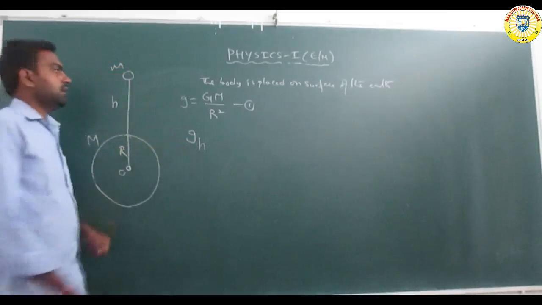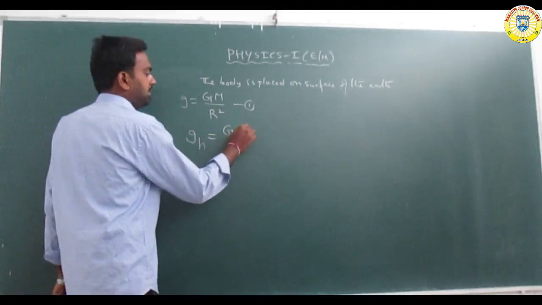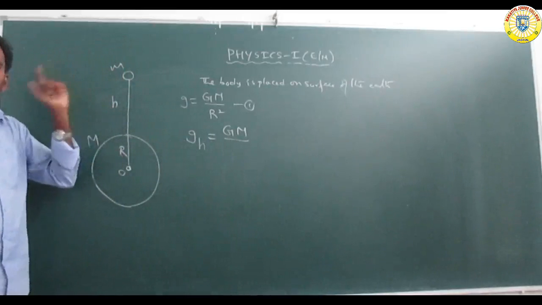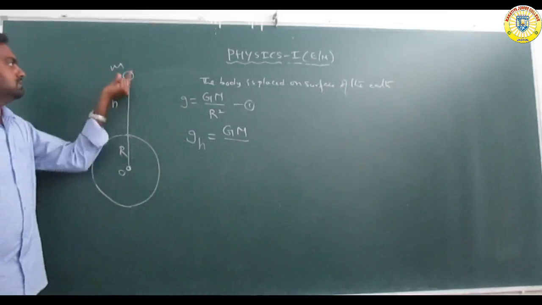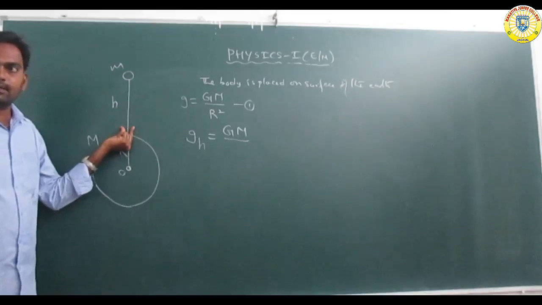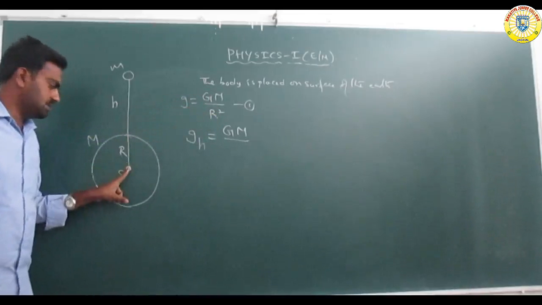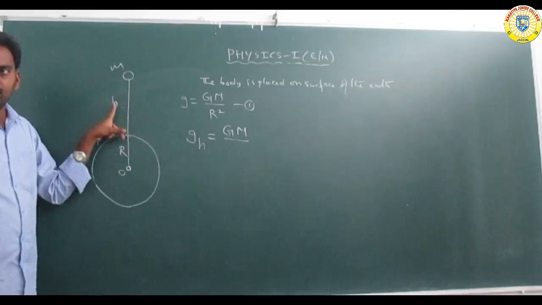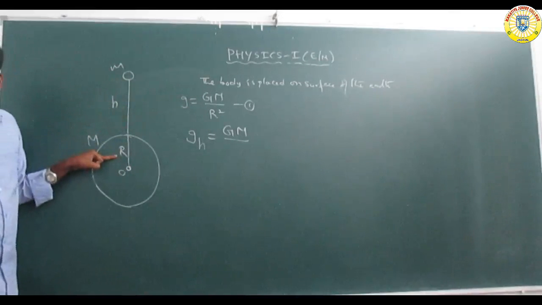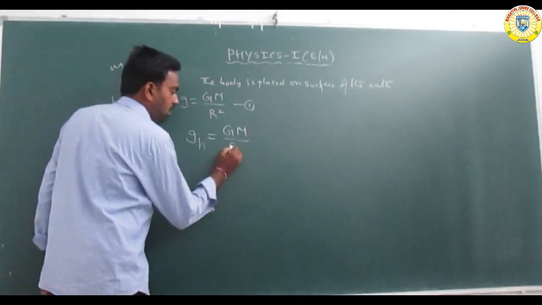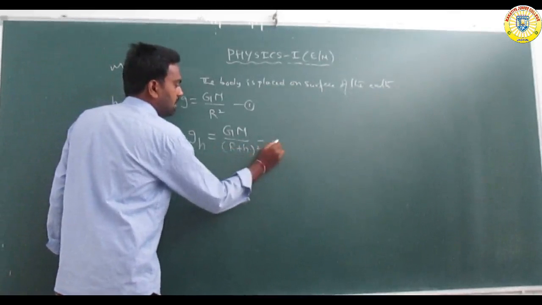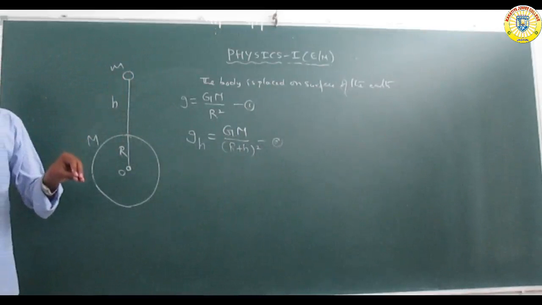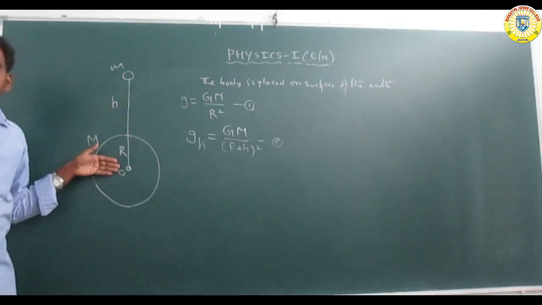So gh is equal to G capital M by r square, where the distance is r plus h whole square. Before, the mass was placed on the surface of the earth, so g is equal to GM by r square. But in this case, the body is placed at a certain height h, so the distance is h plus r, that is r plus h whole square. Radius plus height.